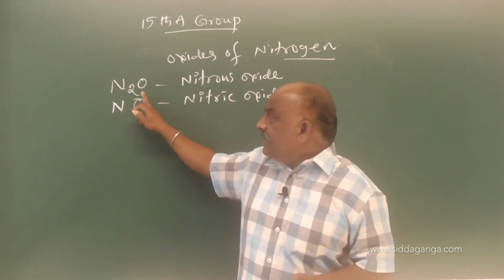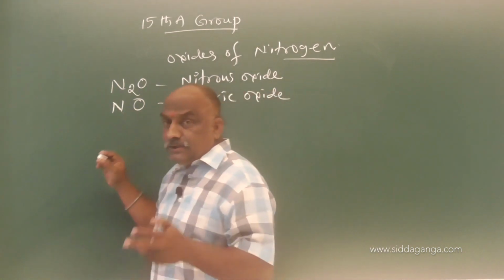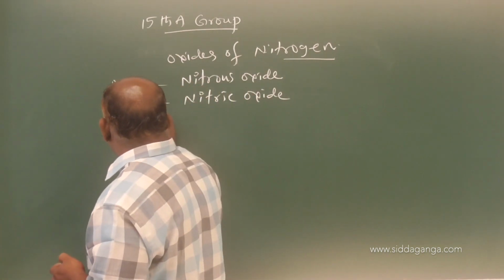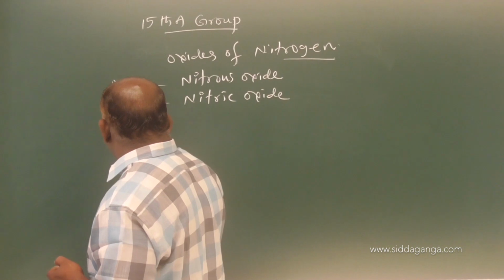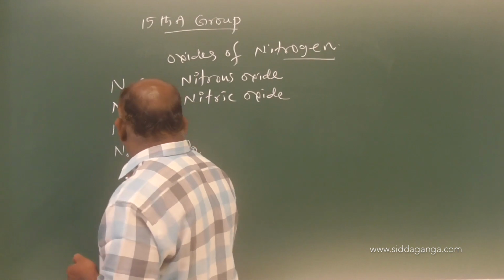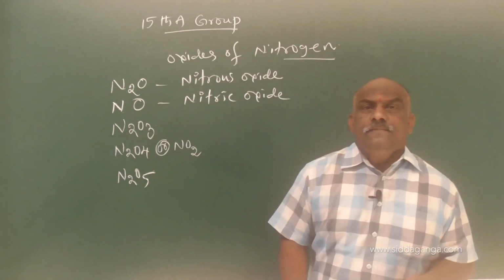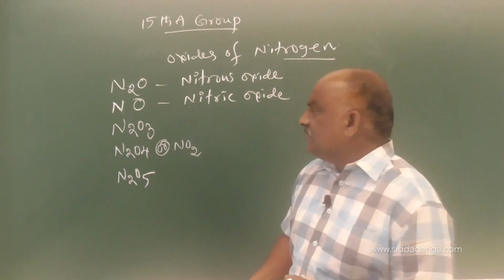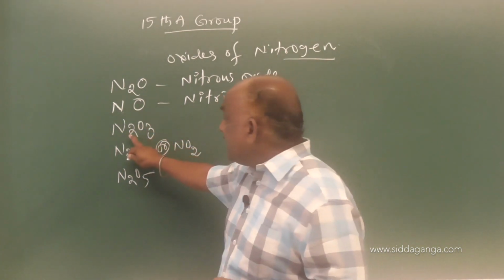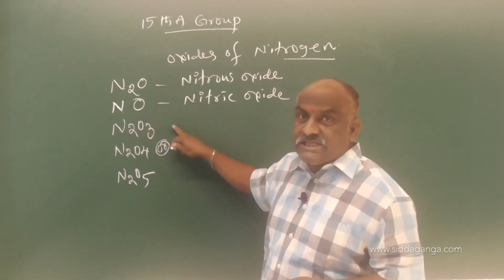followed by three more oxides also, those are said to be N2O3, N2O4, or we should write it as NO2, and last one is N2O5. So here these are the 5 types of oxides which nitrogen can form. So N2O3 is dinitrogen trioxide, or it is also called as nitrogen sesquioxide.